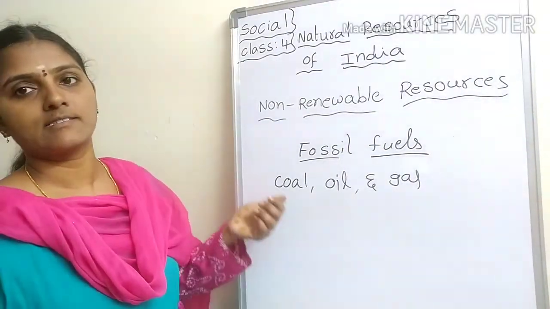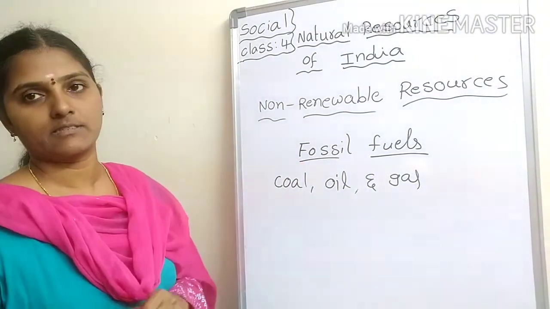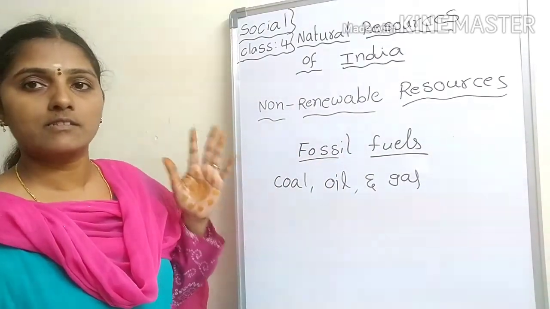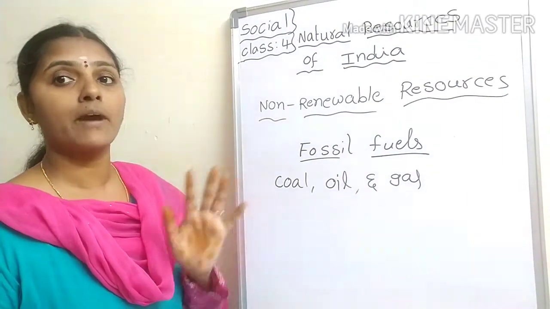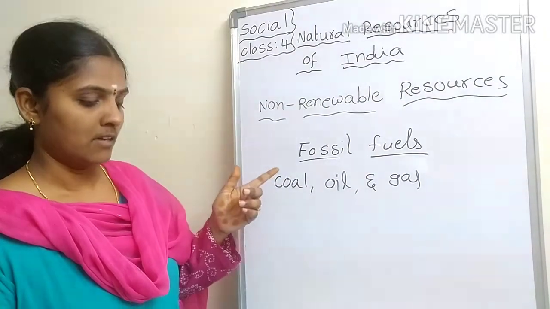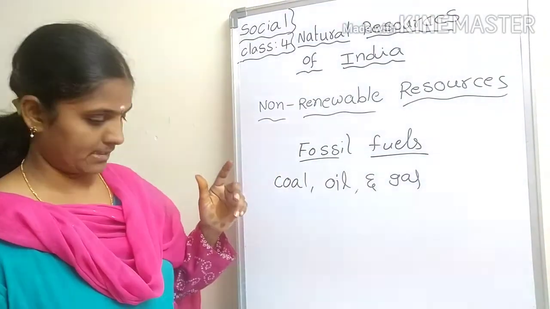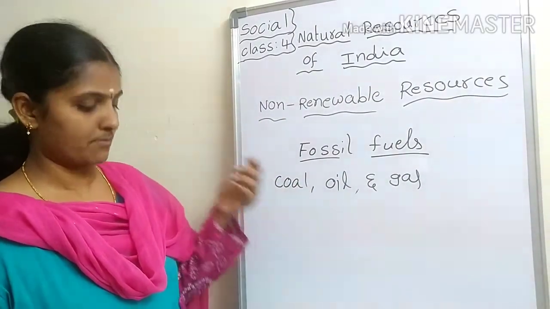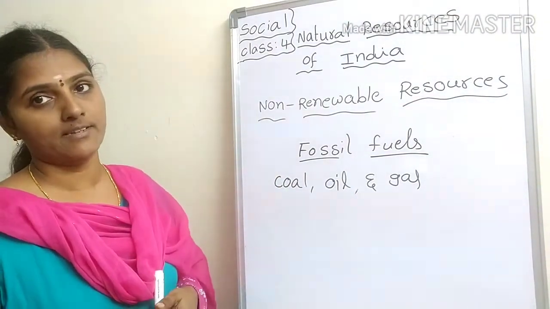Coal, oil, gas, and petroleum are called fossil fuels. When plants and animals die, with time their remains get buried under the earth. Coal, oil, and gas are made from the remains of dead plants and animals.